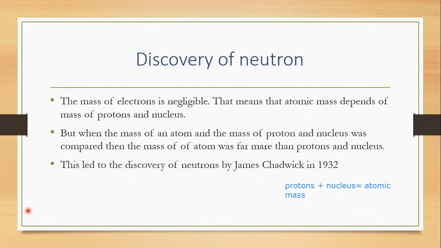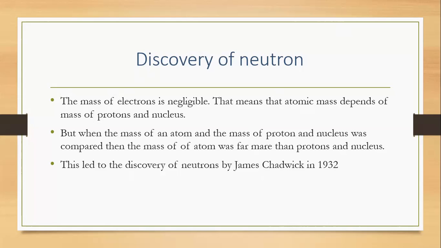So this question led to the discovery of the neutron. James Chadwick was the scientist who discovered this in 1932. He discovered neutrons, and one property of the neutron is that it has no charge.